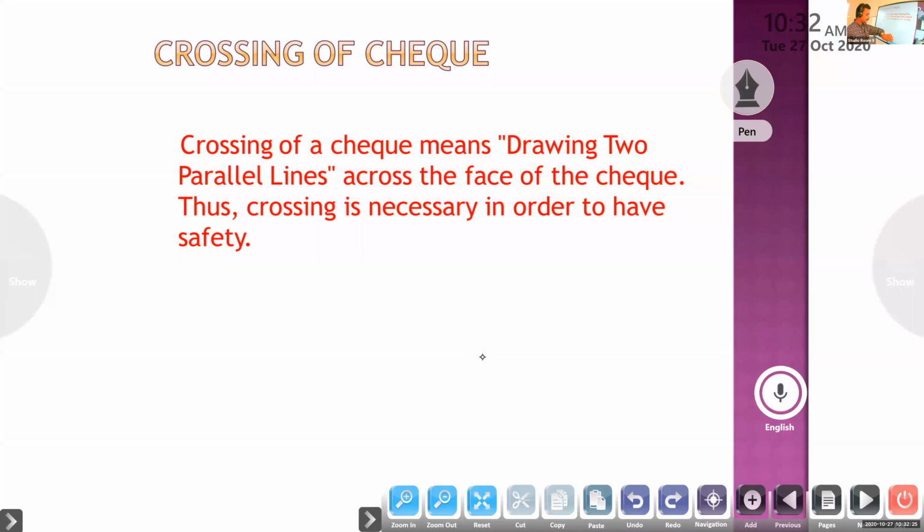So next one, crossing of cheque. We have already studied crossing of cheque.